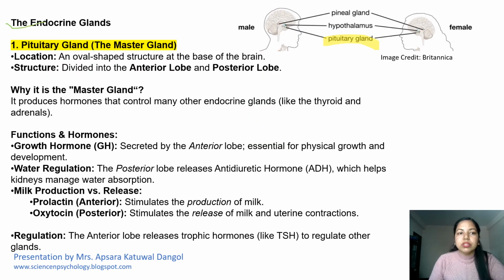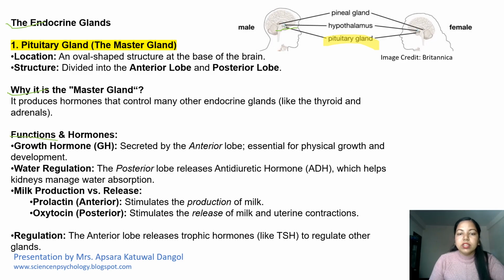Firstly, let us talk about the endocrine glands. Number one, the pituitary gland, which is the master gland. Why is it called the master gland? Because it produces hormones that control many other endocrine glands like the thyroid and adrenals. Talking about the location, it is at the base of the brain, an oval-shaped structure. It is divided into the anterior lobe and the posterior lobe.